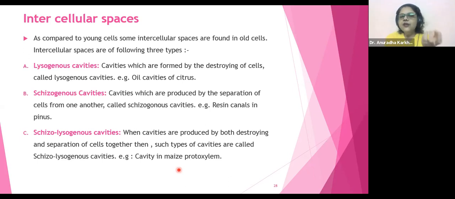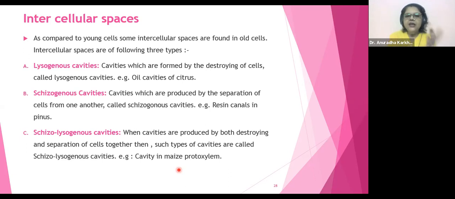See, the citrus have got oil, citric oil, so that peculiar smell of lemon, orange, it is because of these lemon oils, okay? So this oil will be formed in these cavities, which are going to be formed as a result of destruction of cells. The cells get destroyed, and in that place where once upon a time the cells were present, now they start storing the oil. Okay, fine. That is your lysogenous cavity.